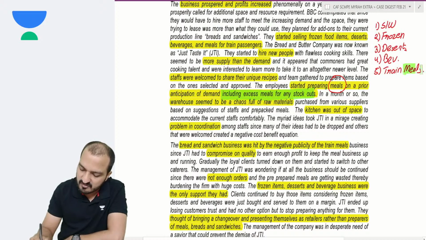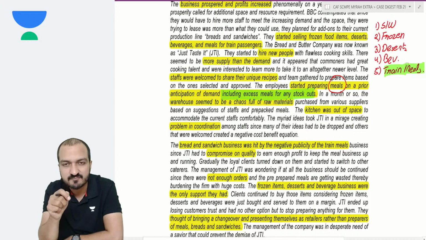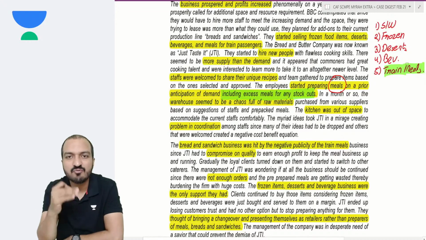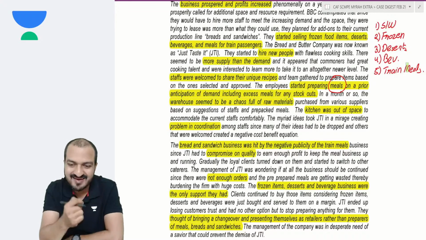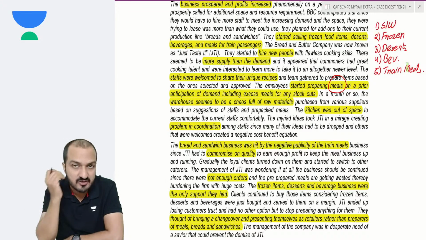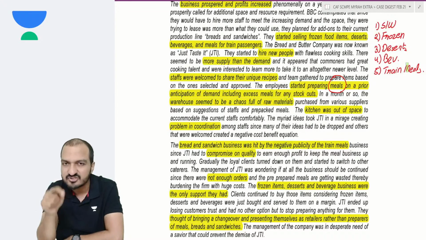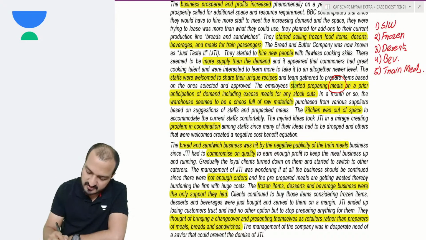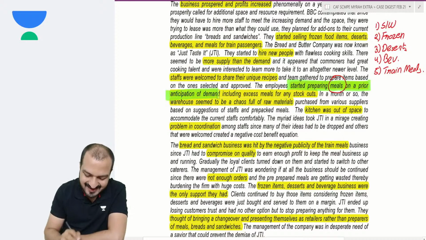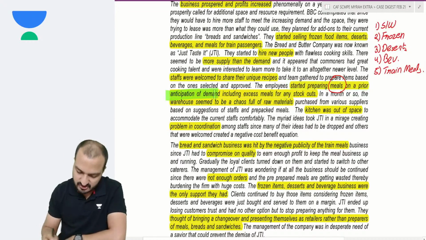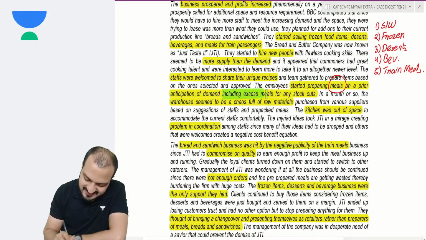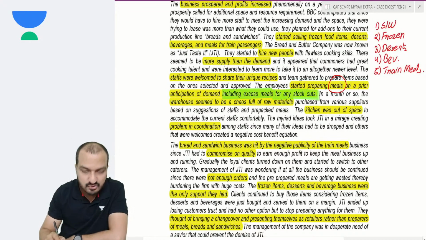Naturally, look, when you're giving meals for train passengers, they don't have time to wait because the train will leave. Yeah, so they need the food on an immediate basis. So for train passengers, especially, they started preparing meals on a prior anticipation of demand. So they have a pre-prepared meal package ready. They also have excess meal packs for any stockouts.